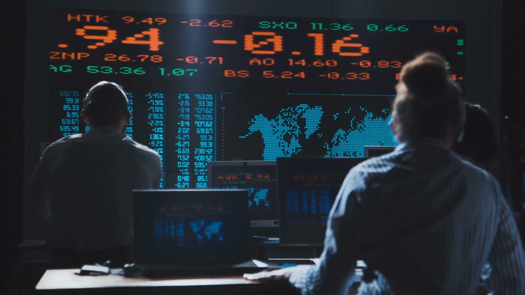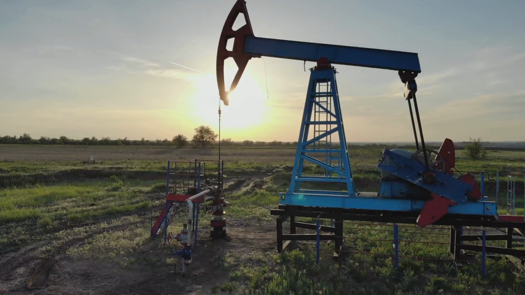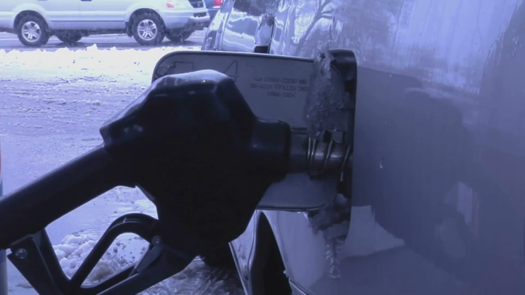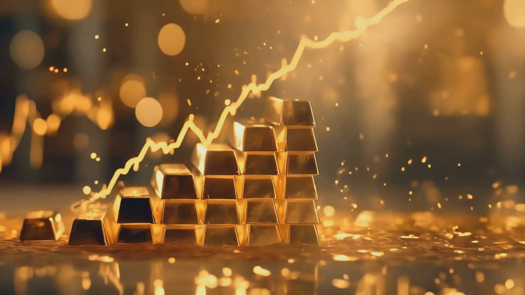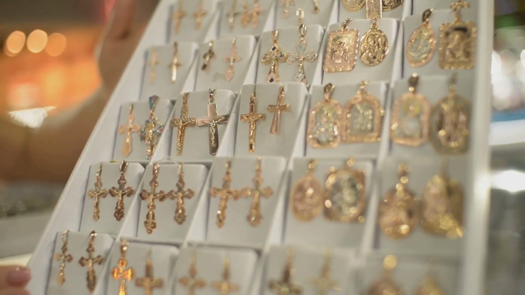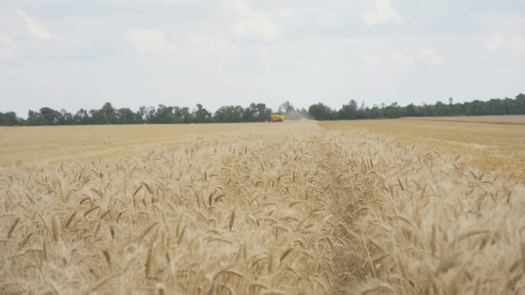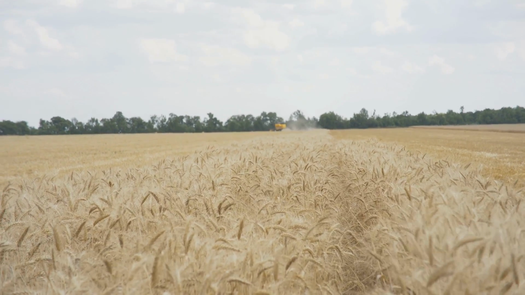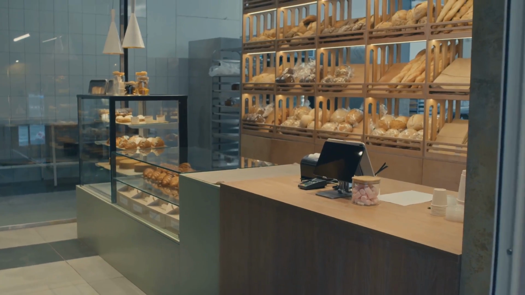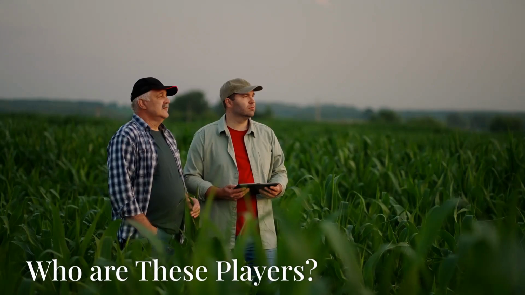Let's look at some common commodities traded in these markets. We have energy commodities like crude oil and natural gas. These are used to power our cars and heat our homes. Then there are metals like gold and silver. These are considered safe haven assets and are often used in jewelry and electronics. And let's not forget about agricultural commodities like wheat, corn, and soybeans. These are the basic ingredients for many of the foods we eat.